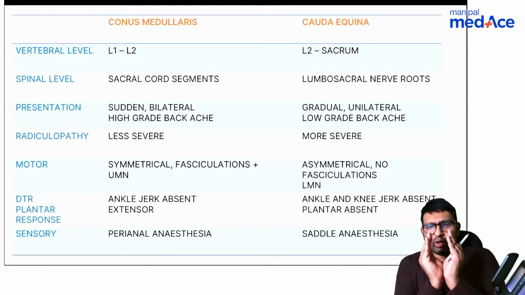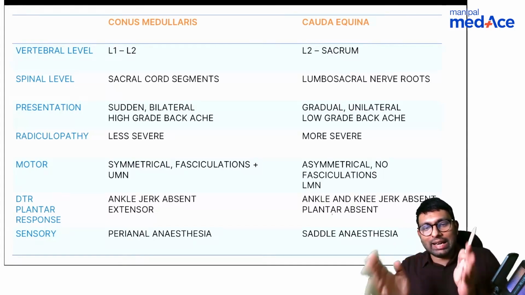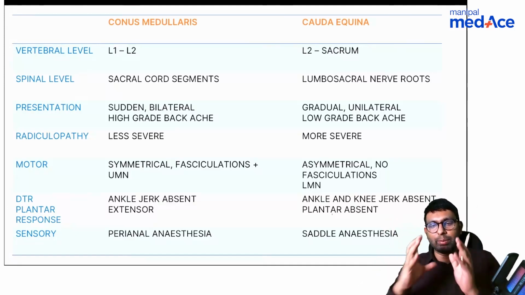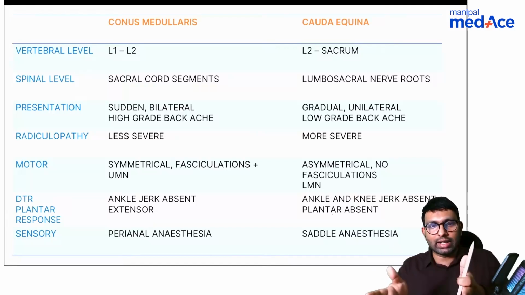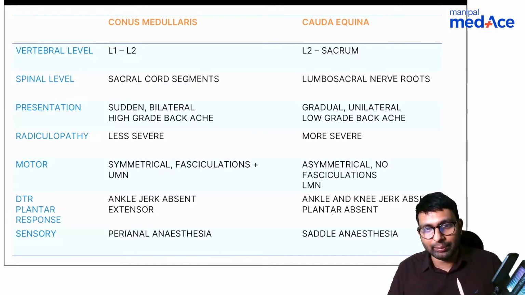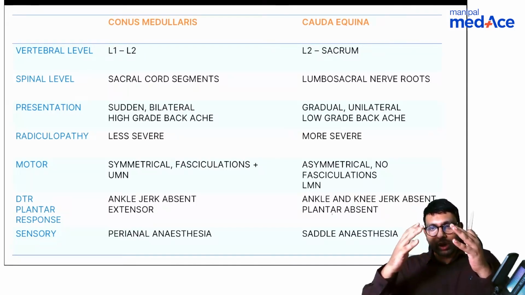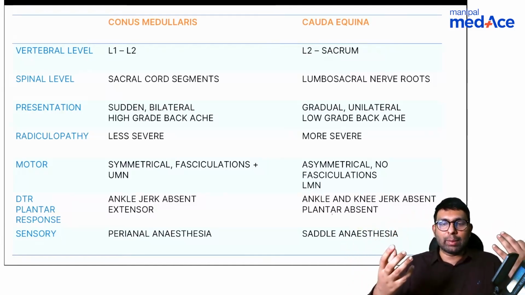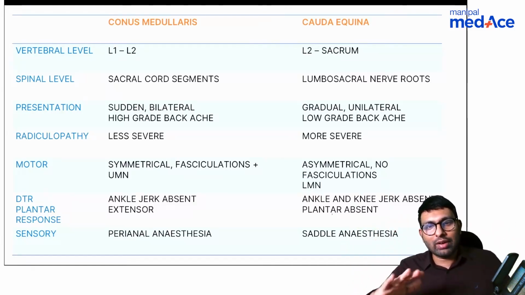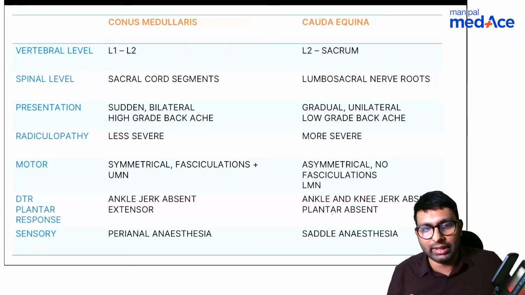Presentation: because the conus medullaris is a small structure, there will be a sudden and bilateral presentation. Both limbs will have motor and sensory involvement equally. Compression on that area will result in bilateral, sudden, high-grade deficits. But in cauda equina, because there are so many roots, some roots will get damaged first, some later on. Because of that, you will have a unilateral, asymmetrical presentation.